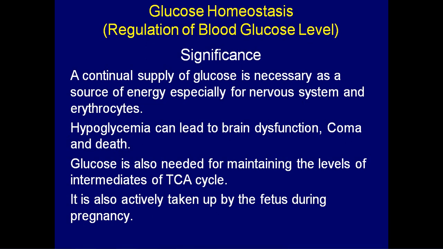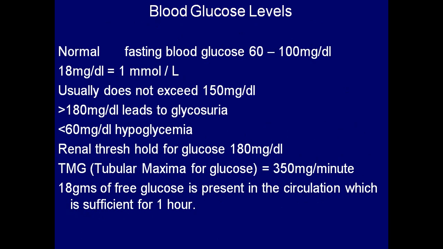It is also actively taken up by the fetus during pregnancy, so the glucose requirement is higher in a pregnant mother. That is the importance of maintaining blood glucose homeostasis. Brain and RBC need a continuous supply of glucose, so glucose should be continuously provided in the body.